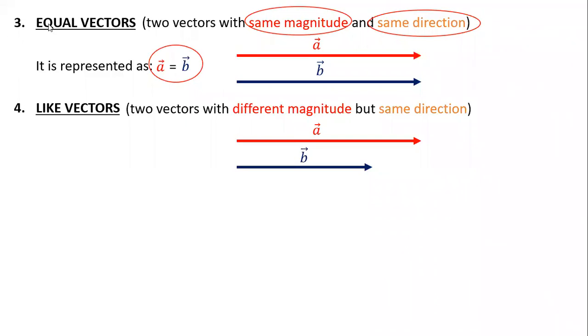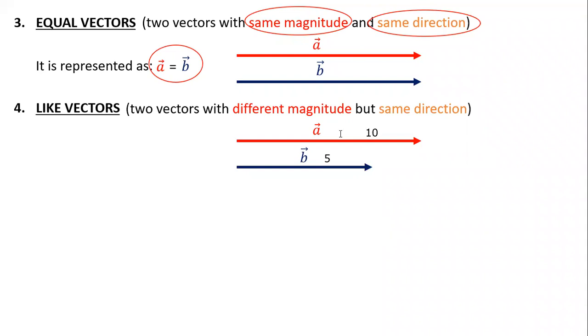Now how to represent that? Since the direction is same, I can say both are equal. But I cannot say exactly equal because the magnitude is not same. So the magnitude might have some relation. For example, suppose A has a magnitude of 10 and B has a magnitude of 5.